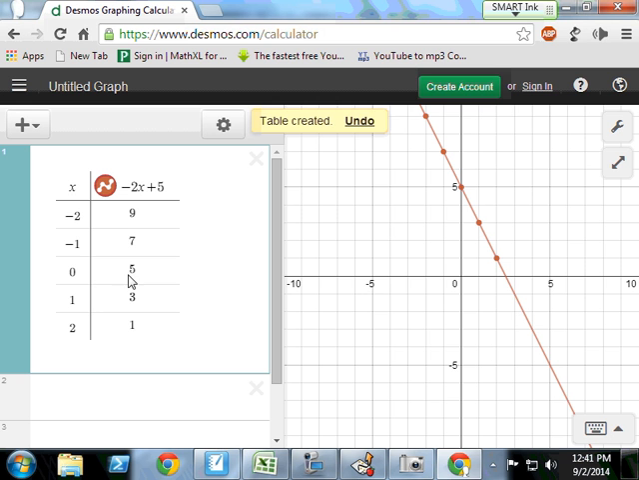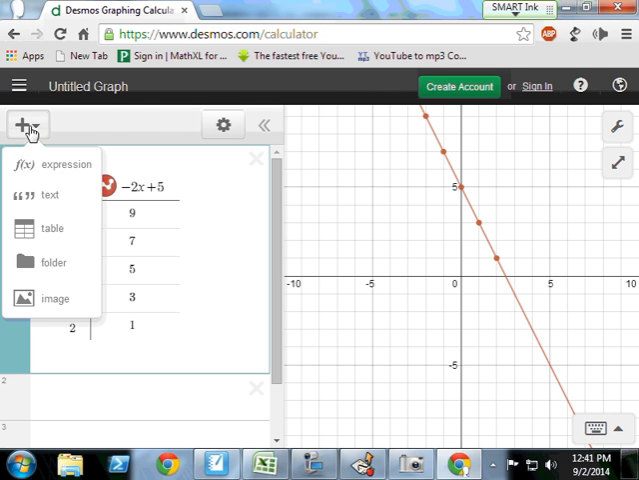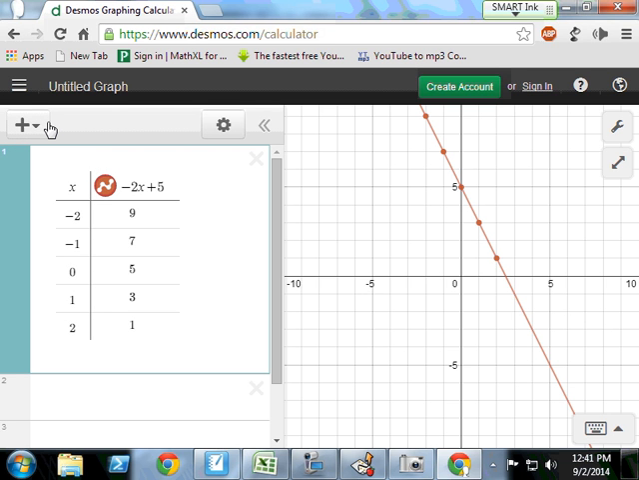What do we have? 0, 5. I don't know if there's a way to set up the table, to change the table settings. I'm sure there is. But anyway, yeah. Cool. How's everybody doing so far? All right? Good.